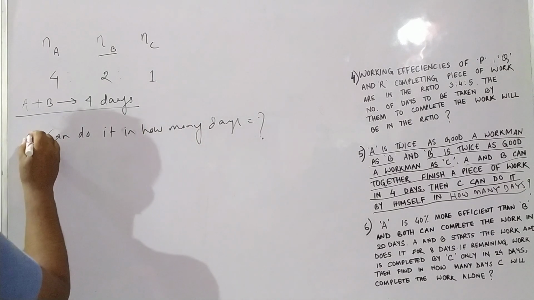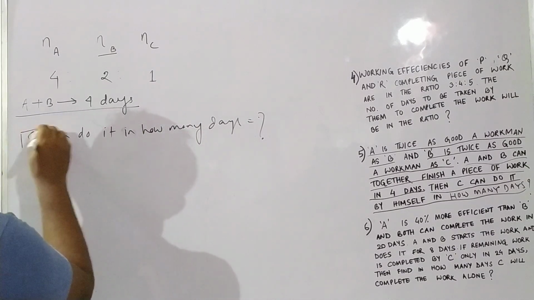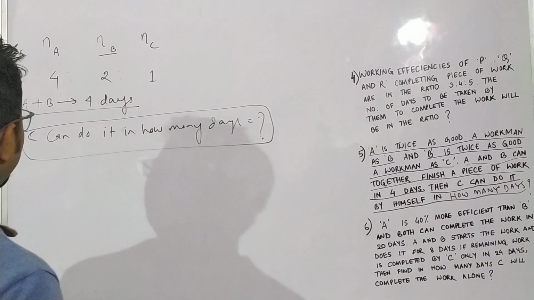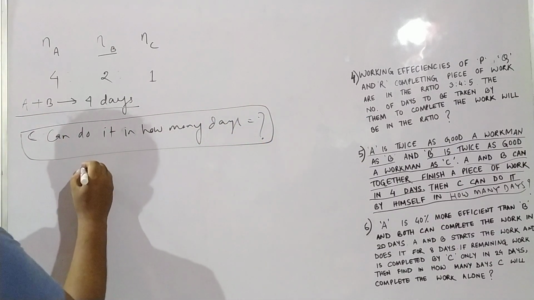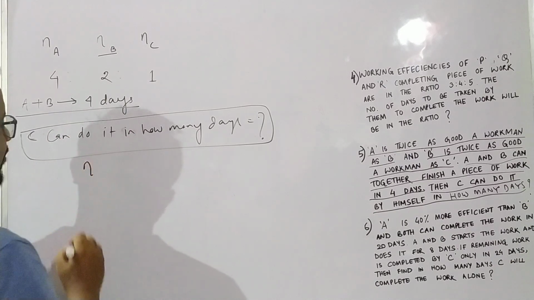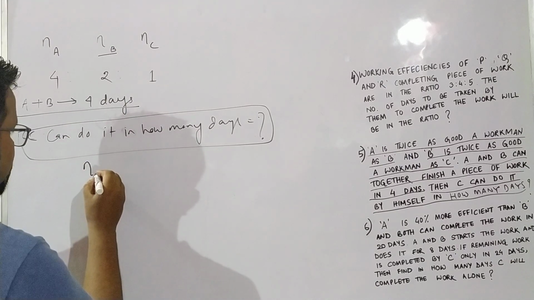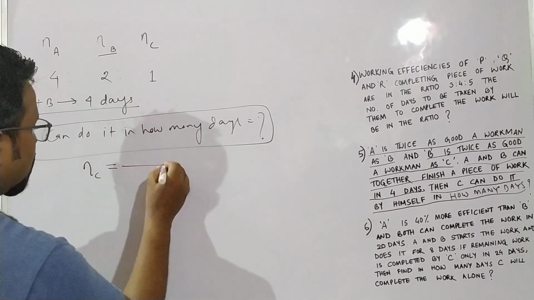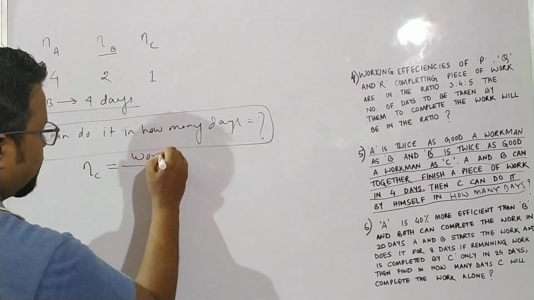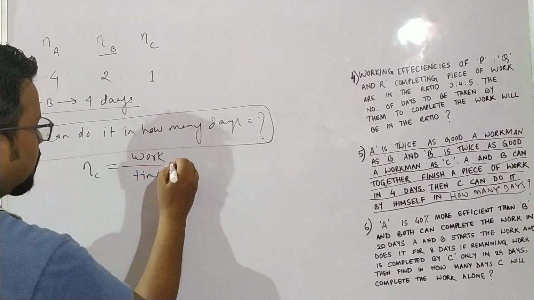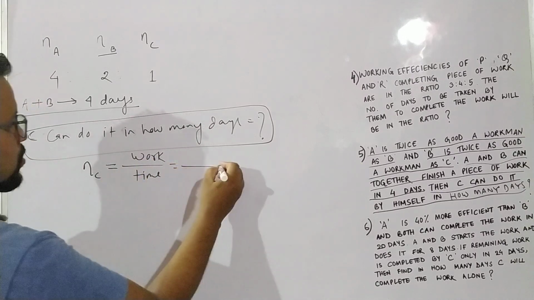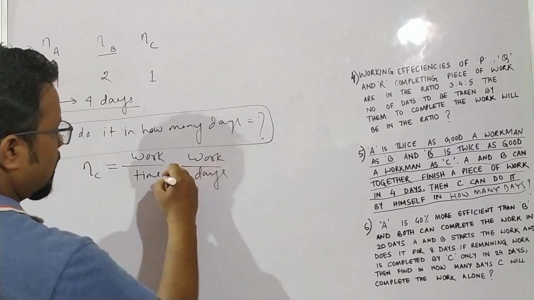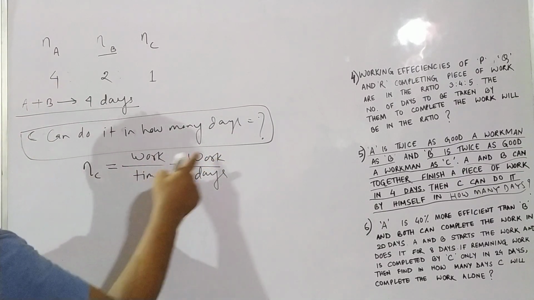So we'll proceed from what we know. Efficiency of C is equal to work by time. Since I am talking about days, time means days, so efficiency of C is work by days.